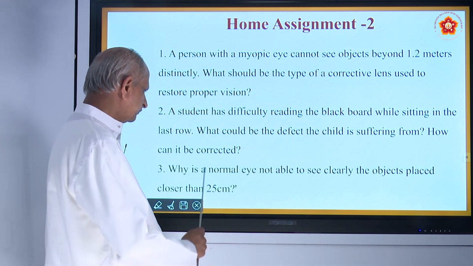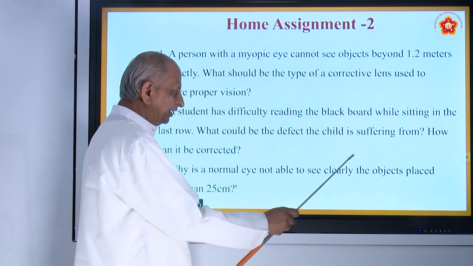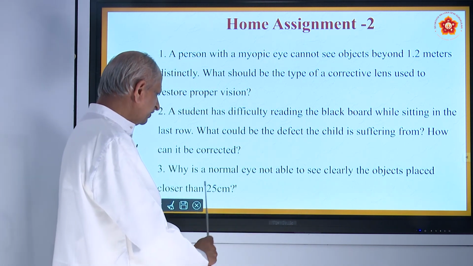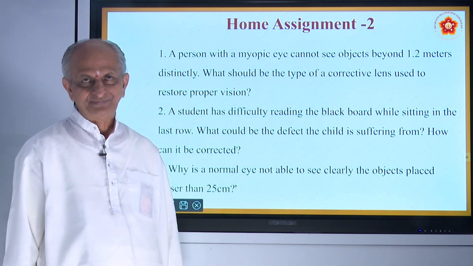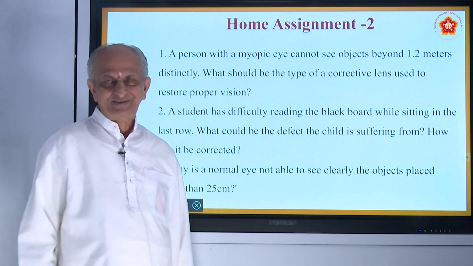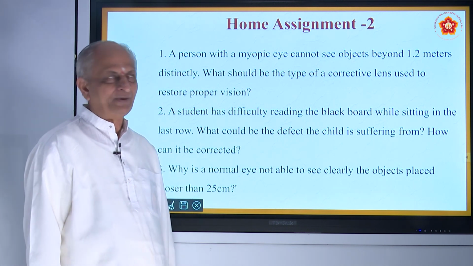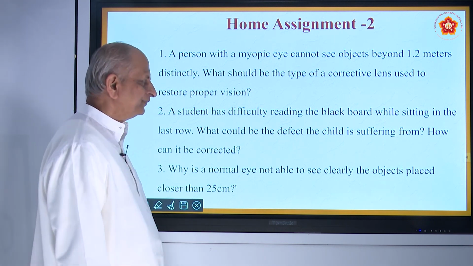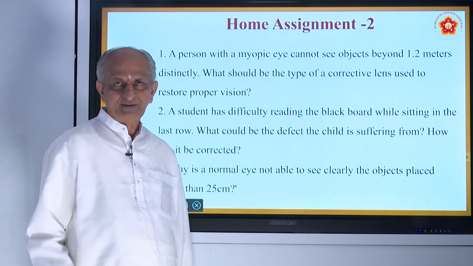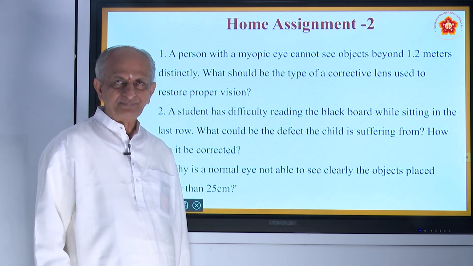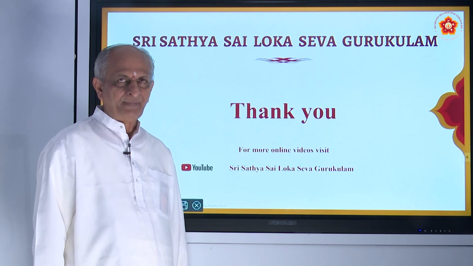Third question, why is a normal eye not able to see clearly the objects placed closer than 25? I told you last time one activity. Keep your books very near to the eye and see whether you can read. It is not possible. Why is it not possible? That is the third question. Also practice the figures in case of myopia, hypermetropia, and the solution for those defects. Okay, come prepared.